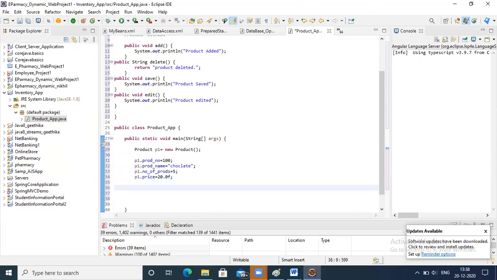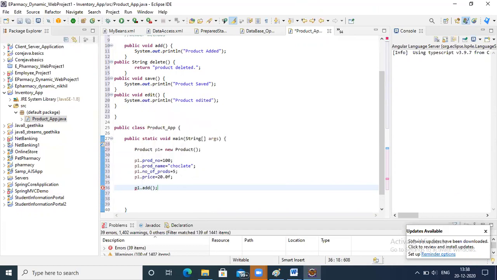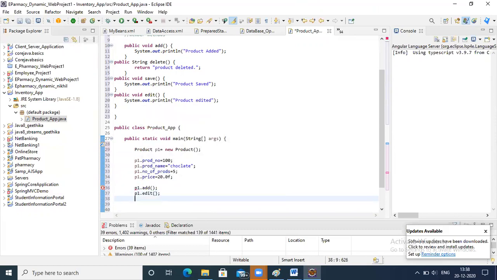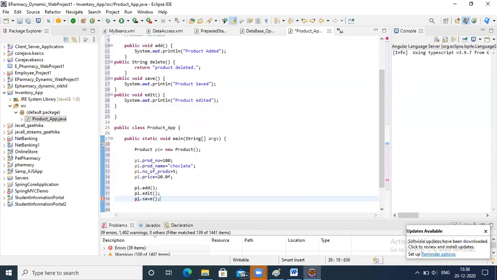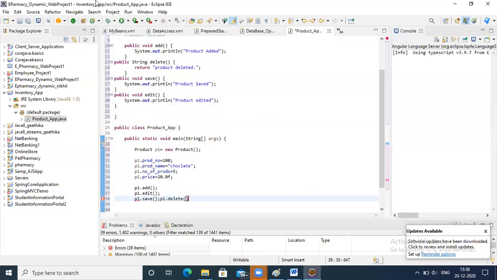Now, what is the object name here? It's p1, right? So p1 dot add, p1 dot edit, p1 dot save, p1 dot delete. Okay, so in this way, we can call methods.